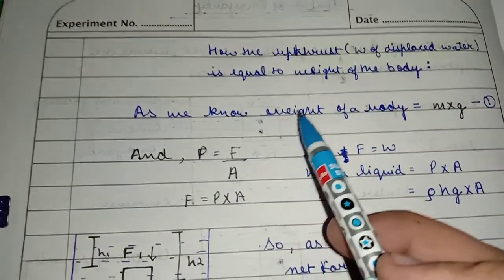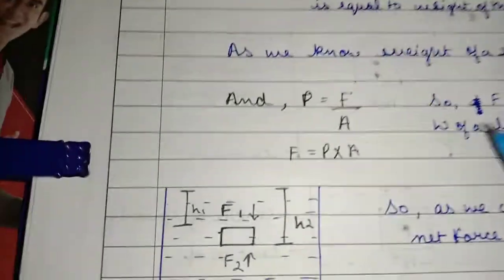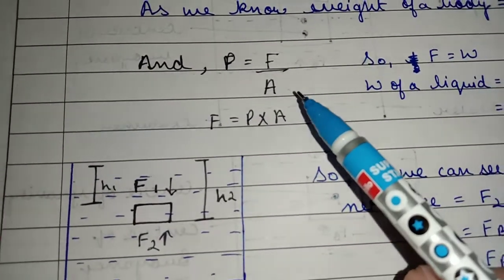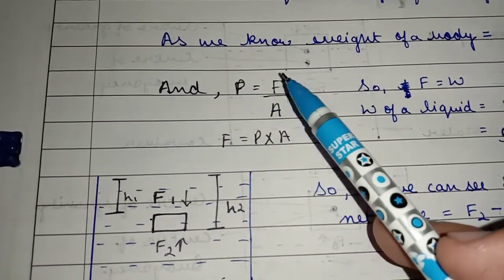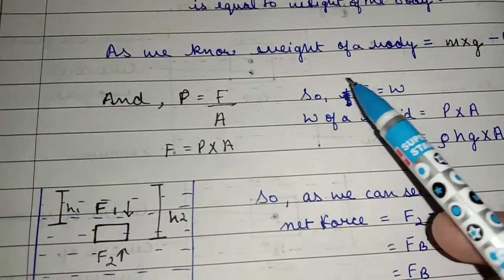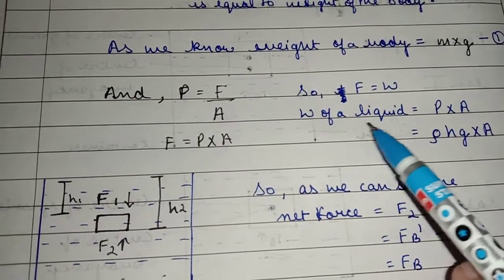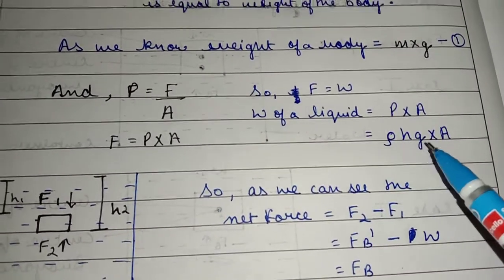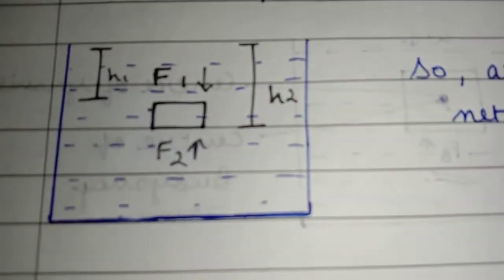As we know, the weight of every body is equal to mass into acceleration due to gravity, and pressure is equal to force upon area. So force is equal to pressure into area. Force is equal to weight, so weight in a liquid is equal to pressure into area, that is rho into h into g into area. Now let us consider this image.